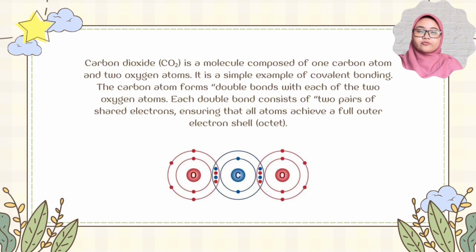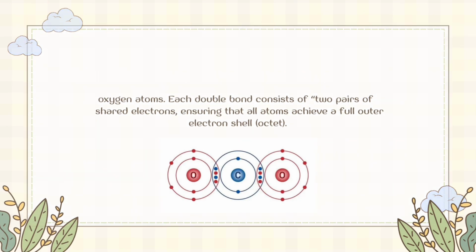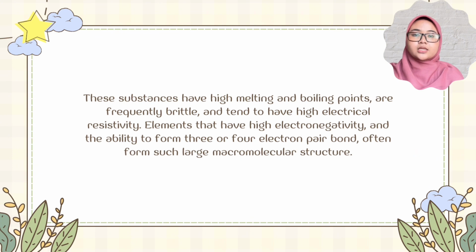The carbon atom forms double bonds with each of the two oxygens. Each double bond consists of two pairs of shared electrons, ensuring that all atoms achieve a full outer electron shell, or what we call an octet. These substances have high melting and boiling points and are frequently brittle. They also tend to have high electrical resistivity. Elements that have high electronegativity and the ability to form 3 or 4 electron pair bonds often form macromolecular structures.